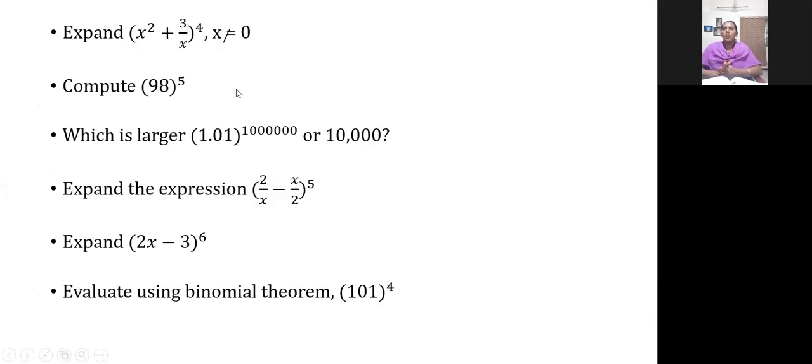Okay. Now, first sum. Shall we solve the first sum? x square plus 3 by x whole power 4. Shall we work it out?